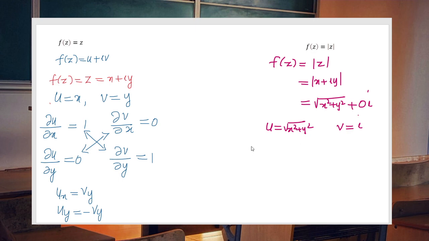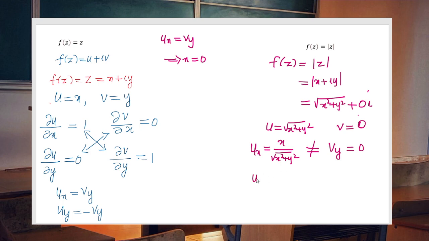Now what is u_x? The derivative of u with respect to x becomes x divided by root of x squared plus y squared. And what about v_y? This is 0. So v is 0, so v_y is 0. They are not equal, unless x equal to 0. If u_x equal to v_y, this implies x equal to 0. So the only possible point where u_x equal to v_y is x equal to 0.